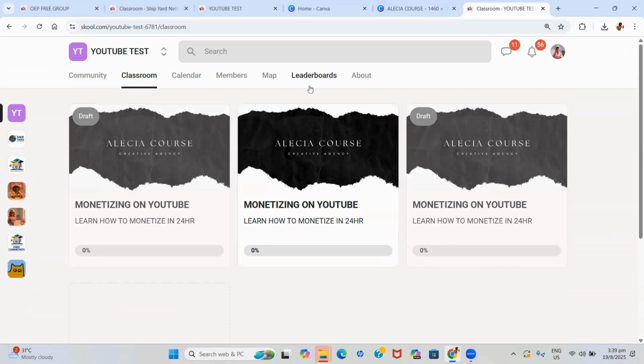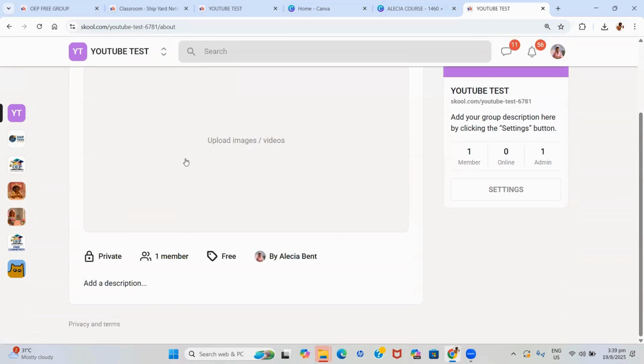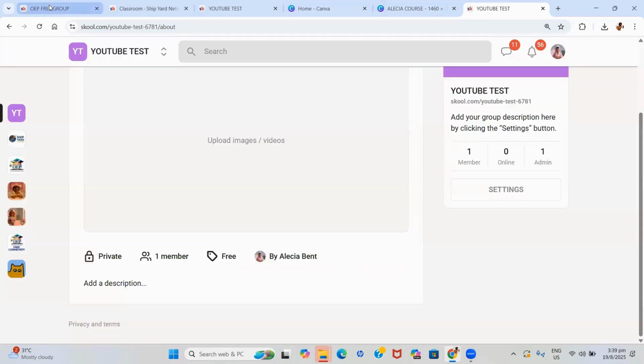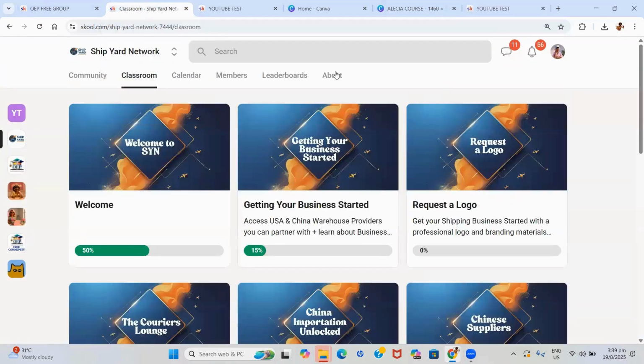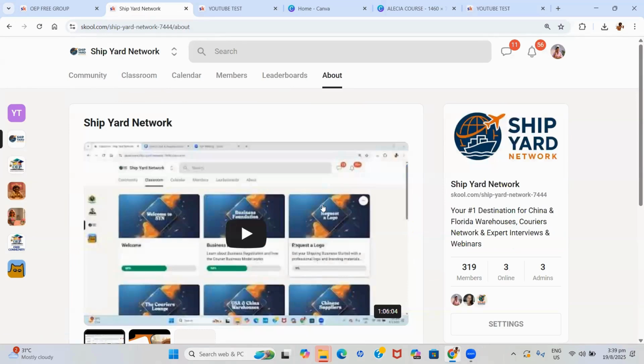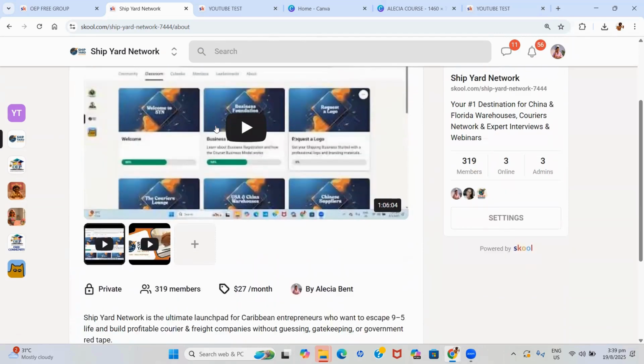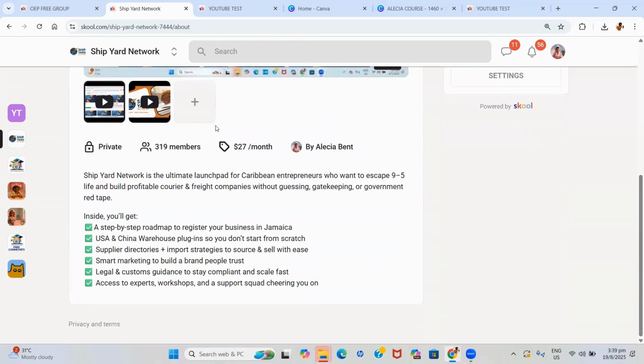All right. So now we can go to the about section. Here we are able to add videos. If we want to add a YouTube video, we can, and I will show you what that looks like. When persons are outside of your community, they're able to watch a video. If you want to give them a little preview of what is inside, like a sales copy, or give testimonials, you can have a YouTube video on the outside that they're able to watch before they come inside.